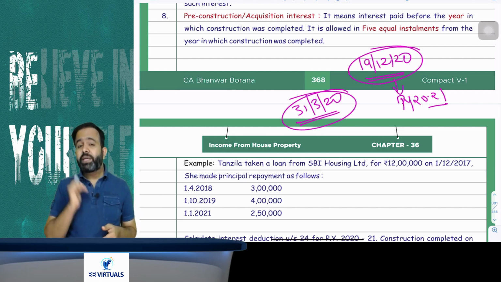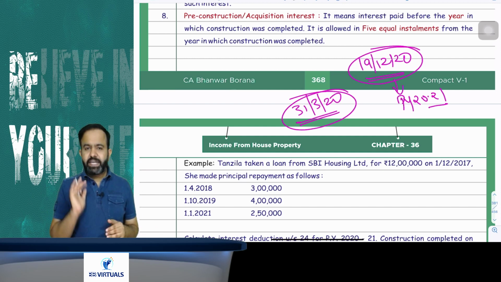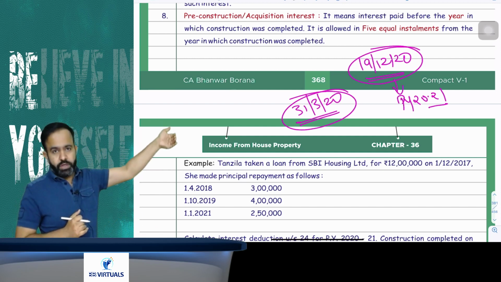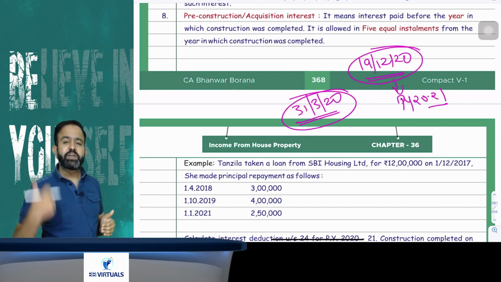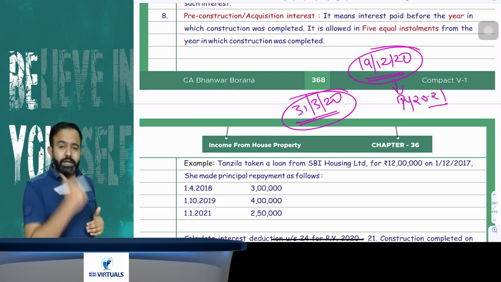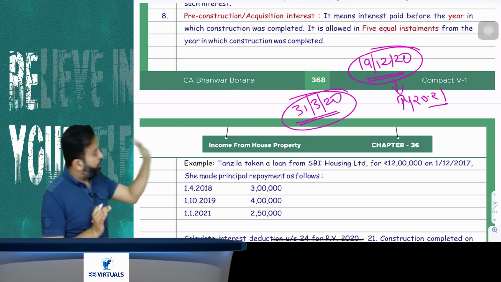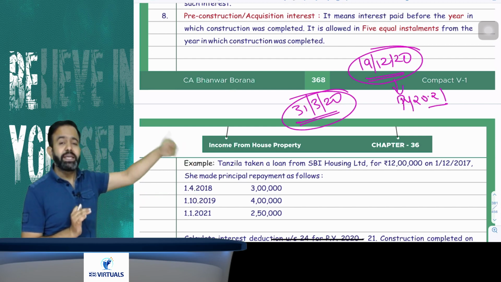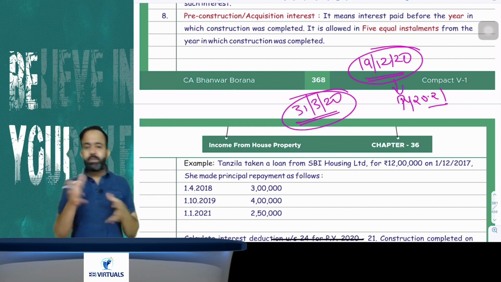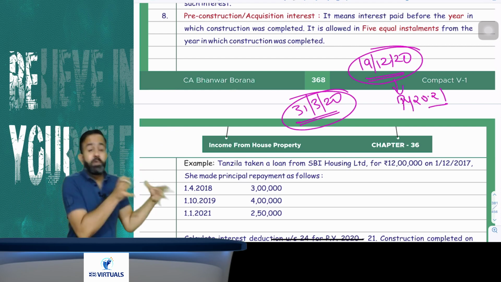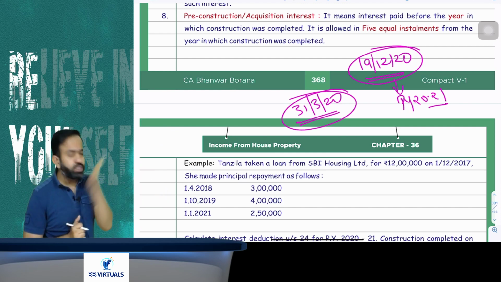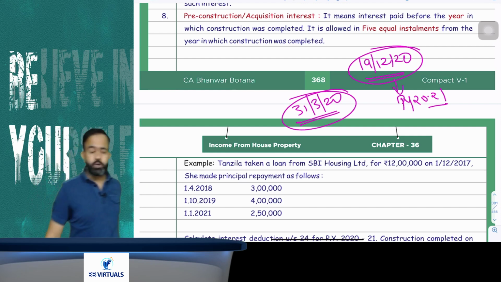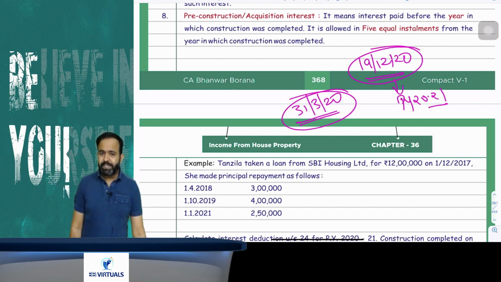Now what is the meaning of pre-acquisition period interest? Suppose I take one example. One assessee took a loan on 1st January 2020 and he purchased the house property on 1st July 2020. So whatever interest till 31st March 2020 is called your pre-acquisition period interest. In simple words, whatever interest before the year, I'm not saying before the date, before the year in which construction was completed or the house property was acquired, that interest is known as the pre-construction or